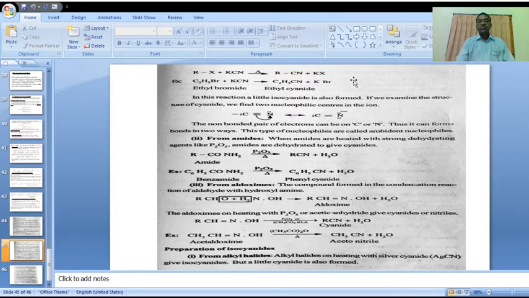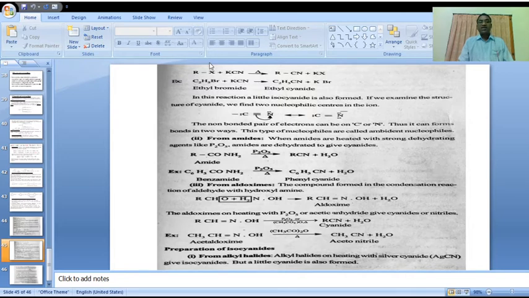Now let us go to preparation of cyanides. Preparation of cyanides, first method, from alkyl halides. Alkyl halide, RX.